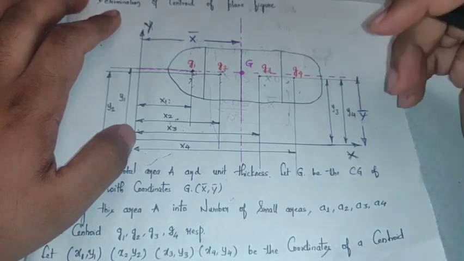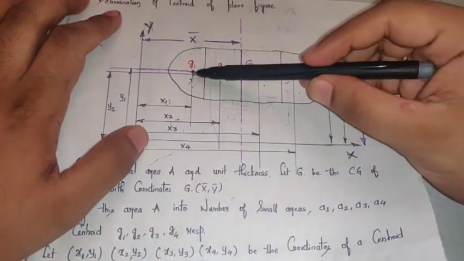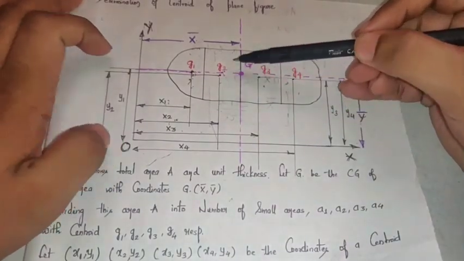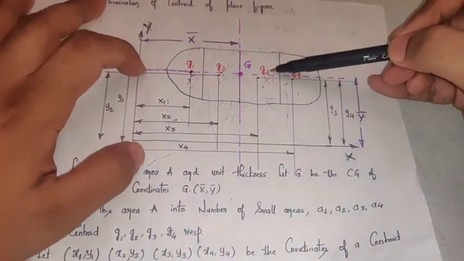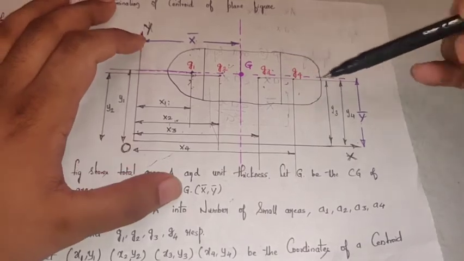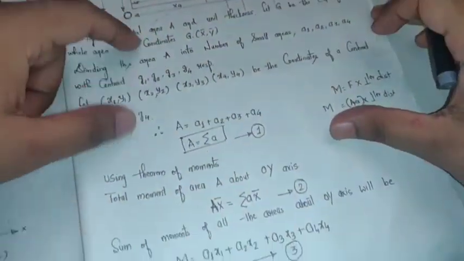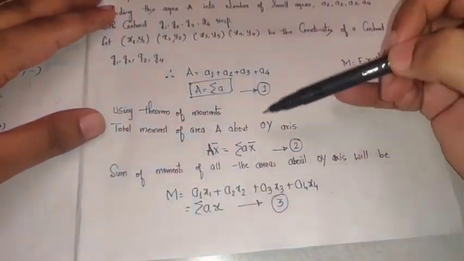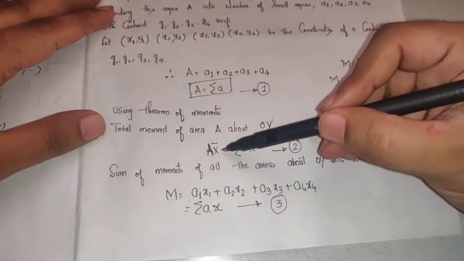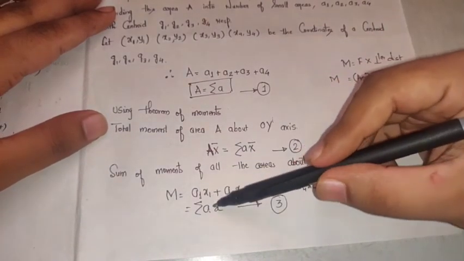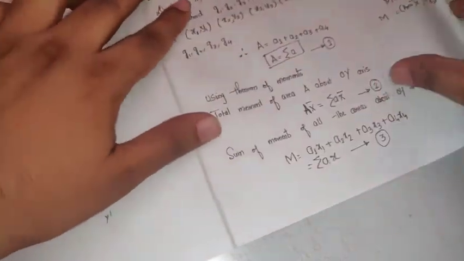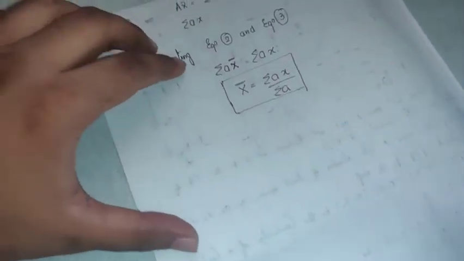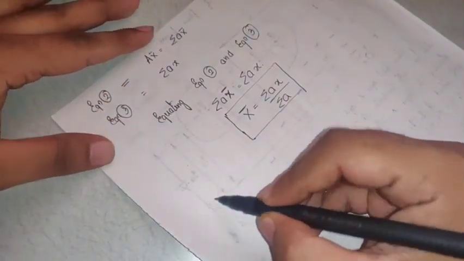Then the sum of moments of small areas will be A1 into y1, A2 into y2, A3 into y3, A4 into y4. Again equate that; in place of x it will be y, and you will get the value of y bar.